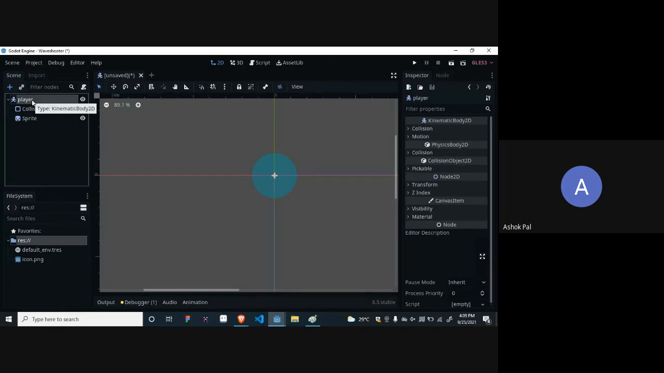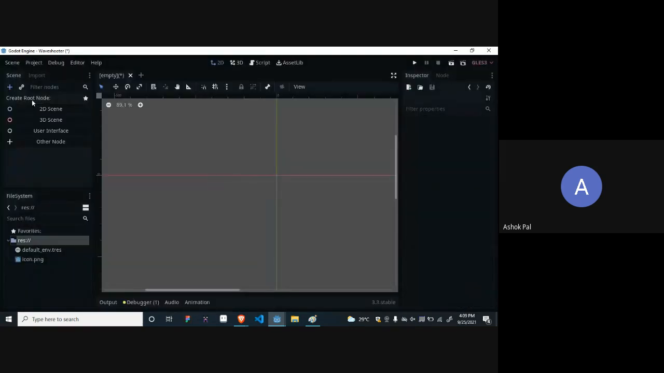I am deleting it. Is it visible? Let's start again. Please keep attention over here. The shortcut key is Control A, and if you are not using the shortcut key, there is a plus sign on the upper left side. Can you see this? Please write in the chat if you can see this.